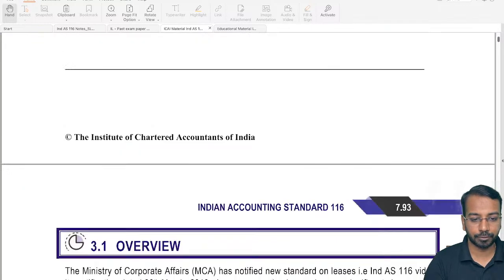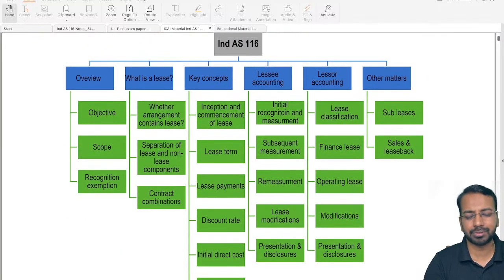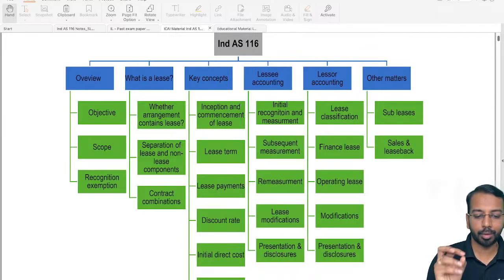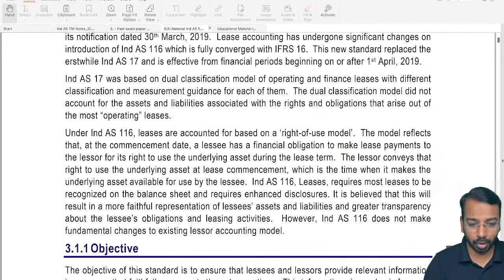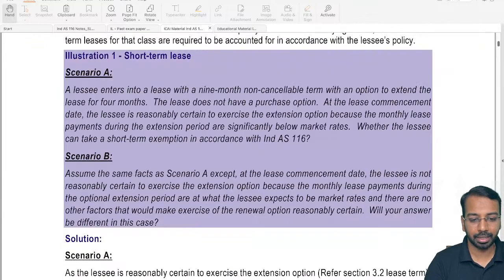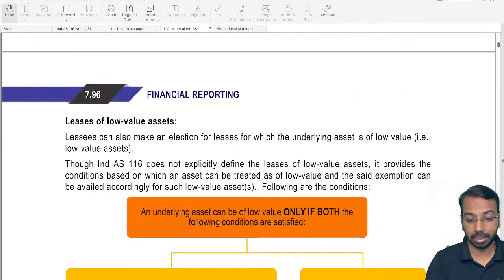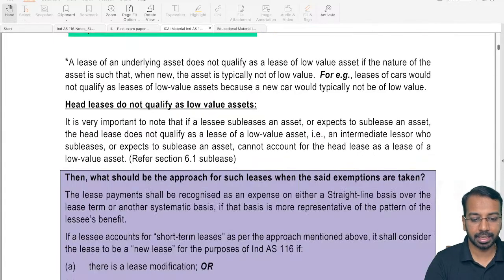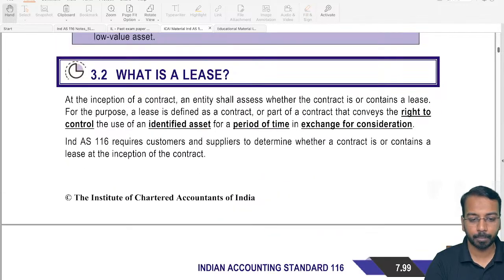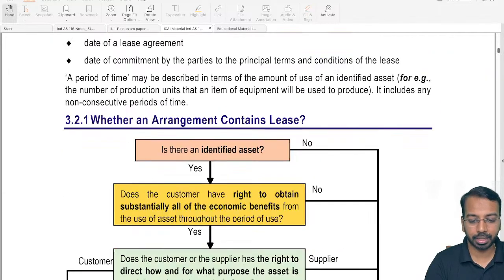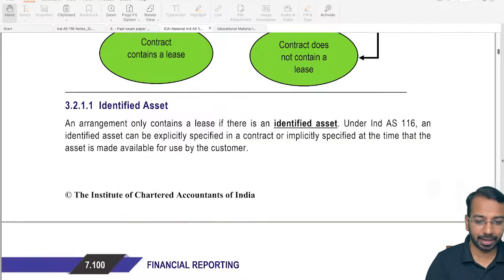So now, so far, if you see, we have not done objective scope, because that is a small thing. One thing for all of you, no need to bother too much about objective scope and all of that. We will do it at the end separately. Whether an arrangement contains a lease or not is what we have discussed broadly. Correct. The meaning of the lease, identified asset, then the low value asset and all, I'll come to it subsequently. So we have covered what is lease, then whether an arrangement contains a lease, what is an identified asset.